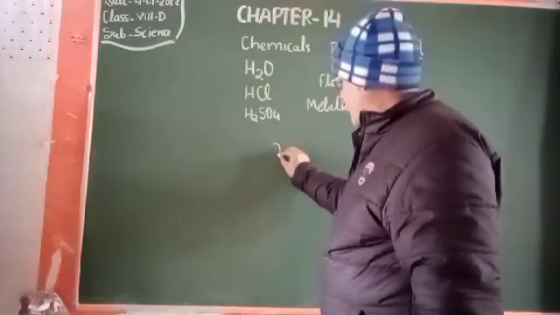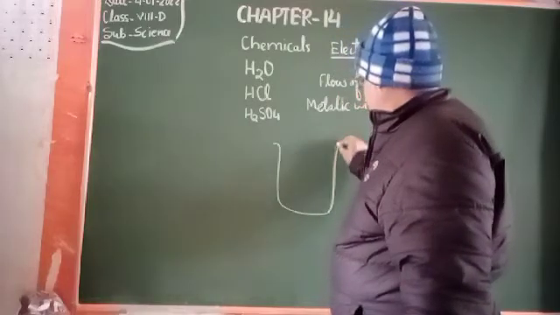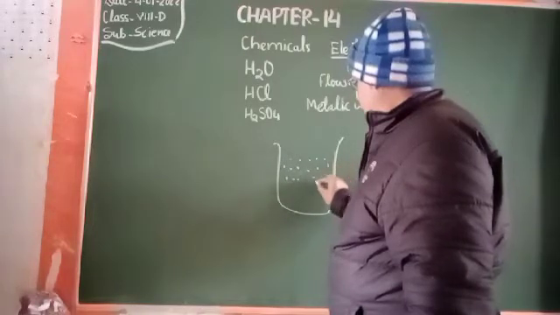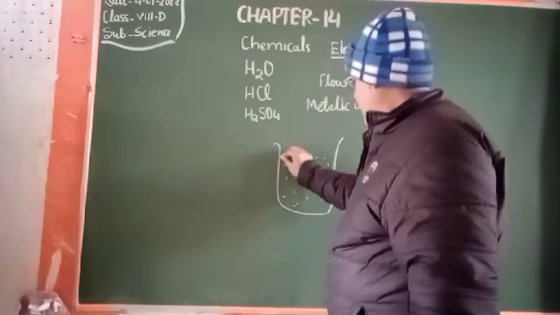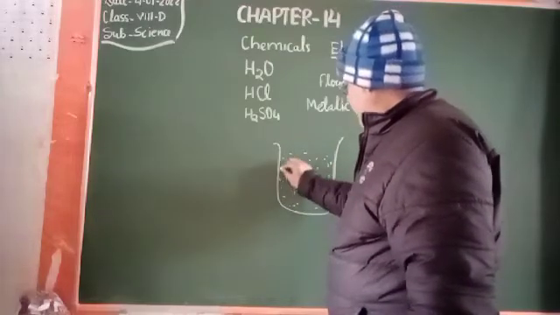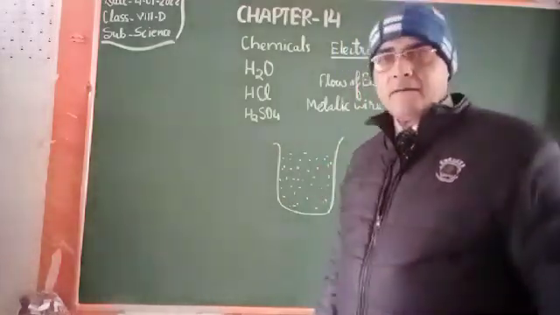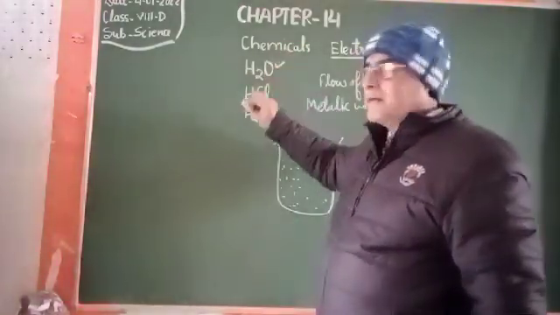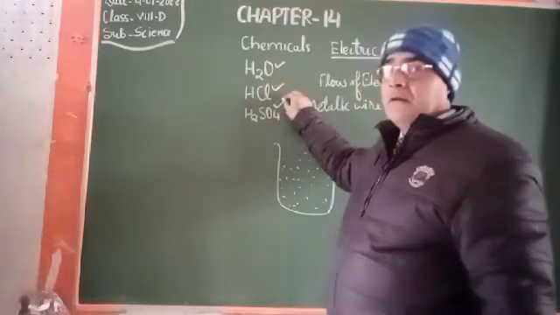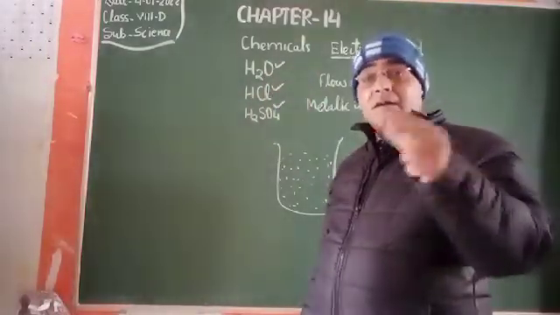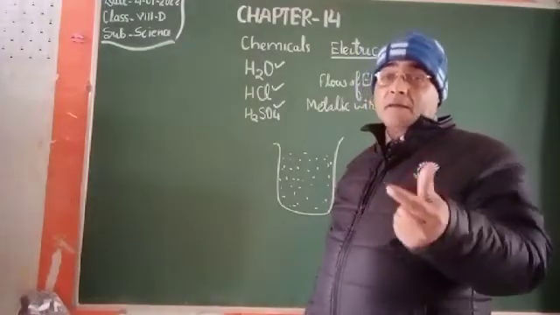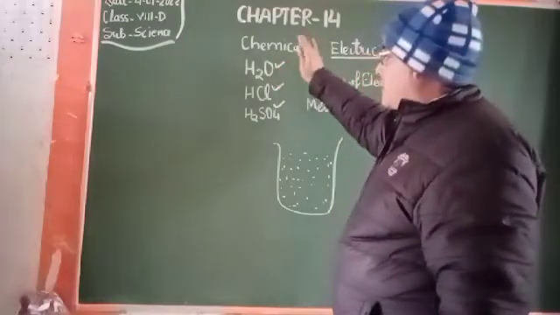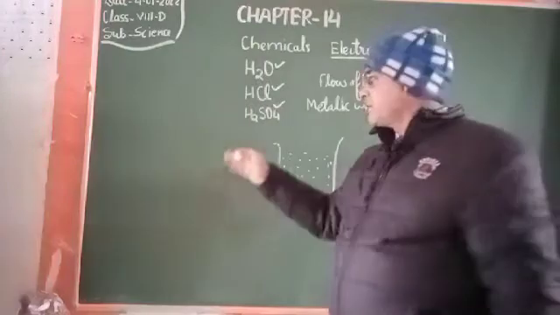Suppose there is a solution, hydrochloric acid, HCl. This HCl definitely conducts electricity. HCl and H2SO4 are good conductors of electricity because they emit electrons. There will be the electrolysis of water, the electrolysis of this HCl, and the electrolysis of this H2SO4.